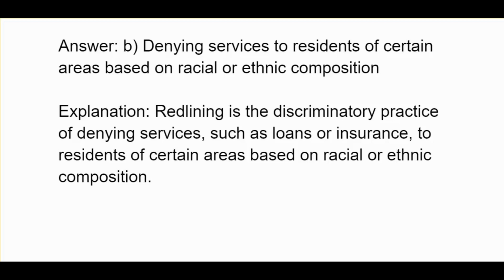B. Denying services to residents of certain areas based on racial or ethnic composition. Redlining is the discriminatory practice of denying services such as loans or insurance to residents of certain areas based on racial or ethnic composition.